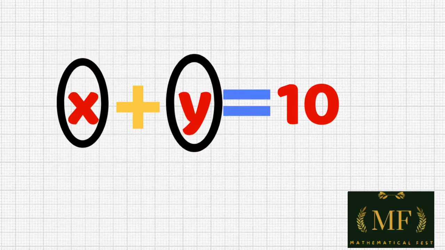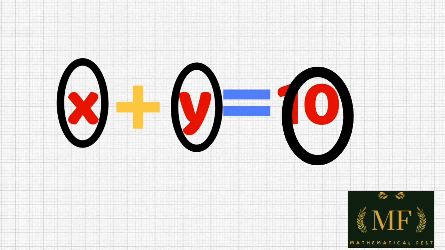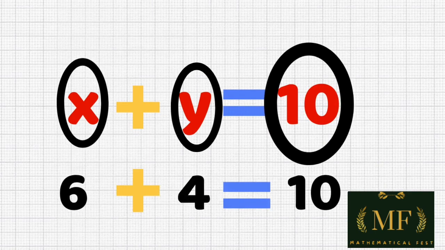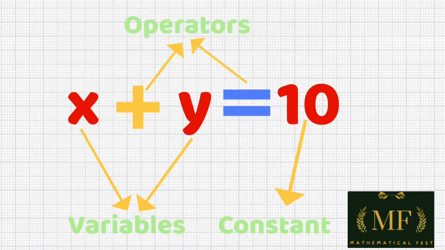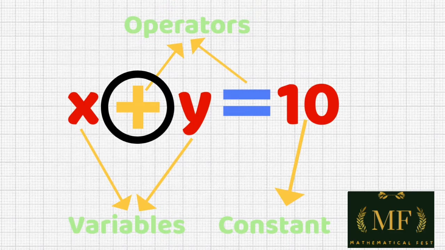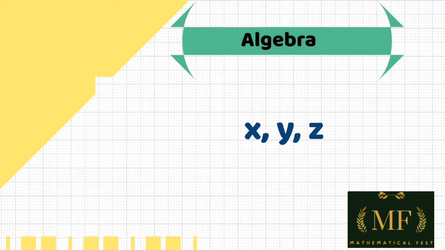Here, x and y are used as placeholders, as they do not have any fixed value. There are a lot of different numbers we could add together to get 10, like 6 and 4. Therefore, x and y are known as unknowns or variables. 10 is a constant, and these are operators. And here the arithmetic operation of addition is performed. So far, we have learned that algebra is a lot like arithmetic, but it includes unknown values that we can solve for in equations.